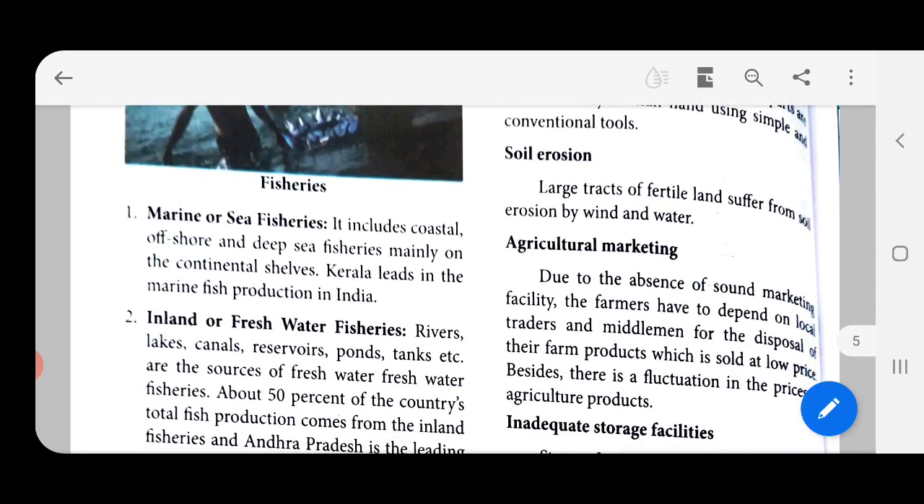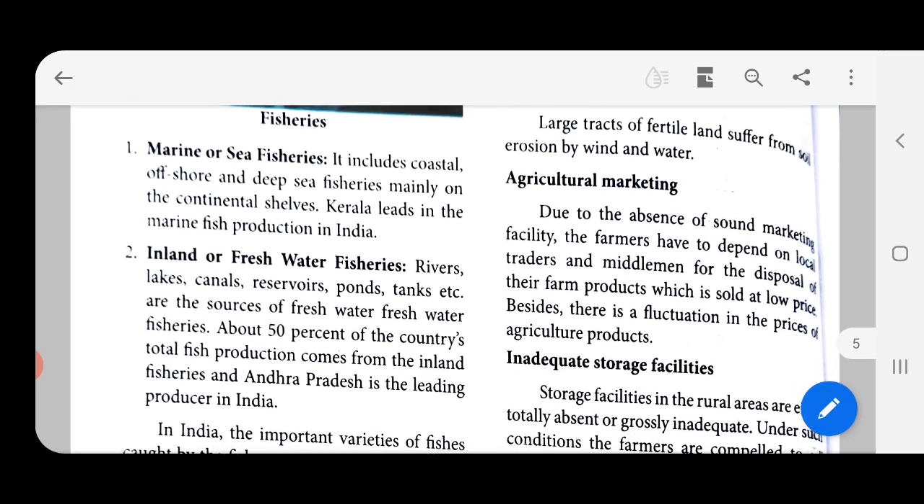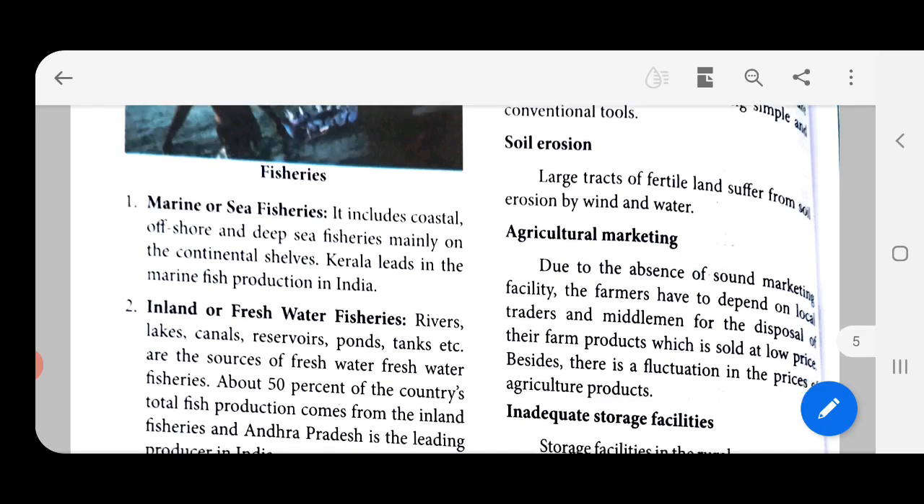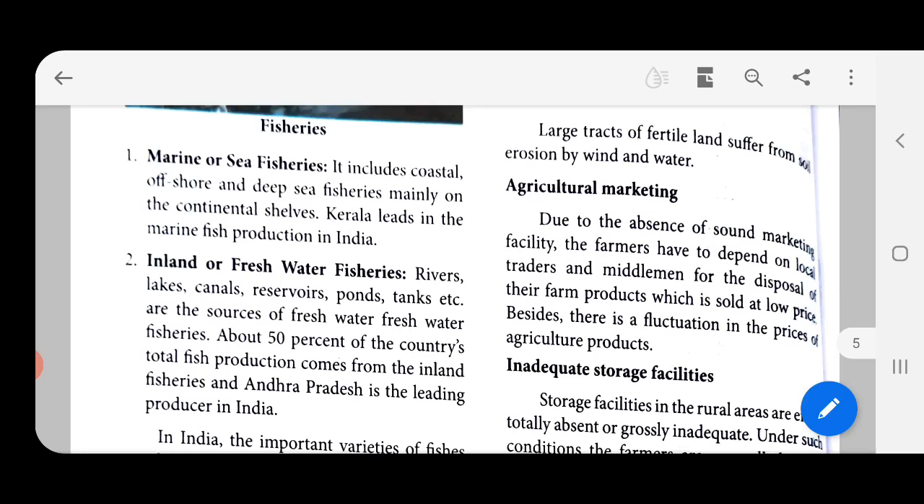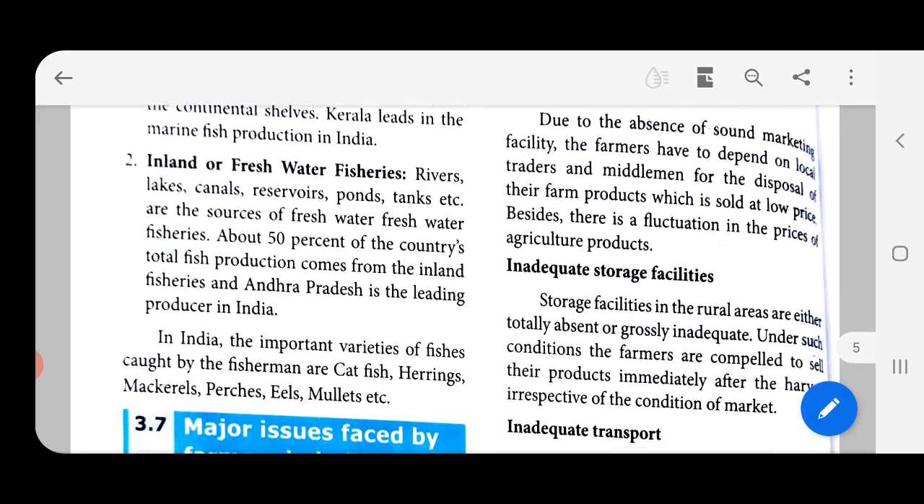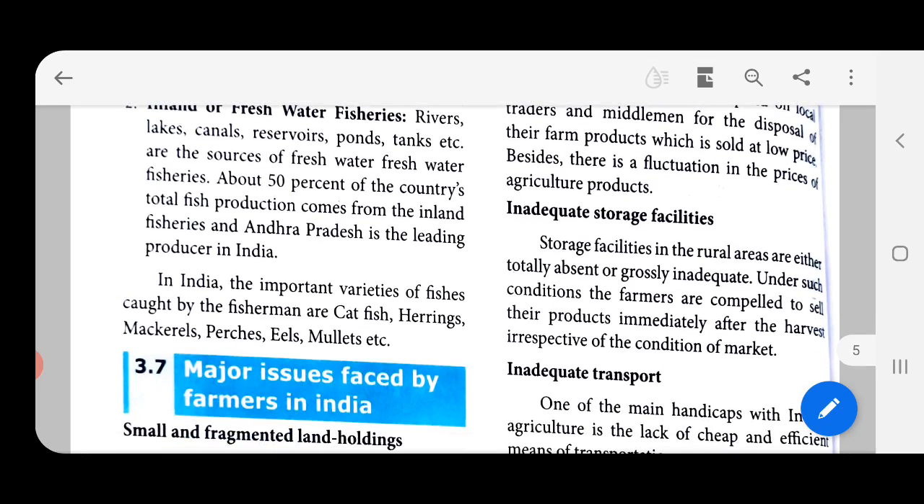Next, marine or sea fisheries. It includes coastal, offshore and deep sea fisheries mainly on the continental shelves. Kerala leads in the marine fish production in India. So, when fishes are caught from the coastal areas, from the deep sea, they are called marine or sea fisheries, and Kerala stands first. Inland or freshwater fisheries, that is when we get fishes from rivers, lakes, canals, reservoirs, ponds, tanks, etc. They are sources of freshwater fisheries.